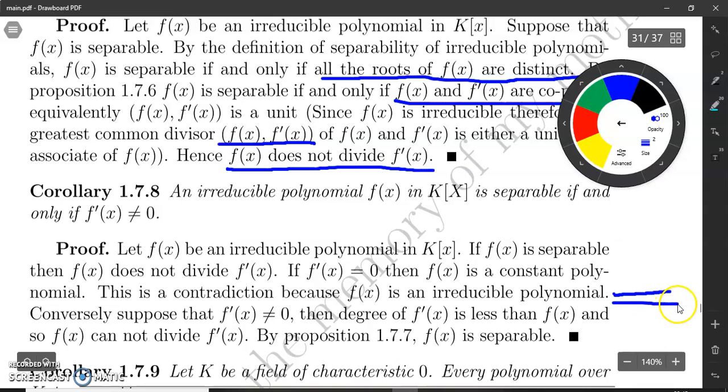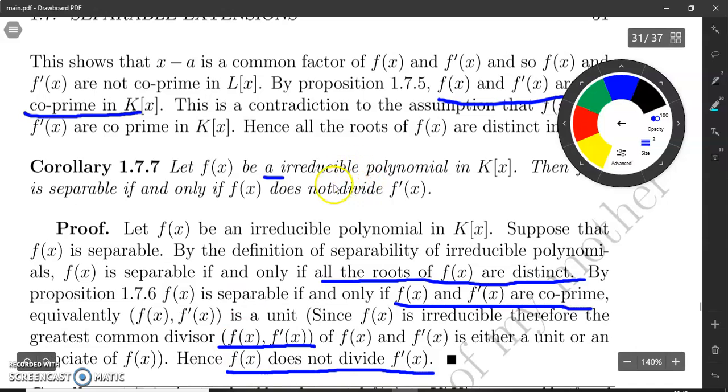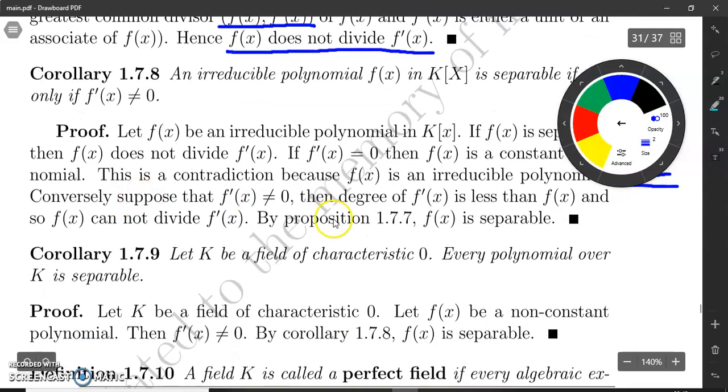Now conversely, suppose that f'(x) is not equal to 0. Then the degree of f'(x) will be less than that of f(x). And so by a property of polynomials, f(x) cannot divide f'(x). By the previous result, if f(x) does not divide f'(x), then the polynomial will be separable. So our polynomial f(x) is separable. It means f(x) is separable if and only if the derivative of f(x) is non-zero.